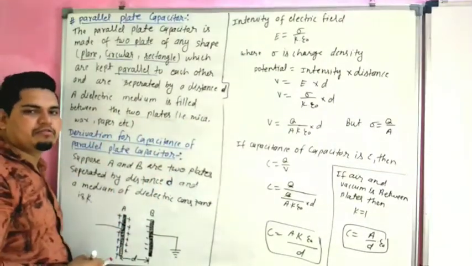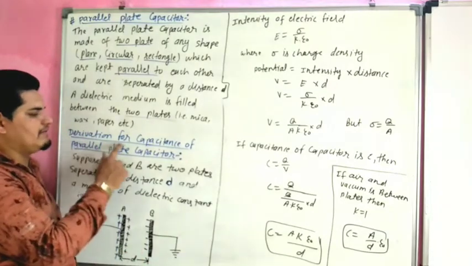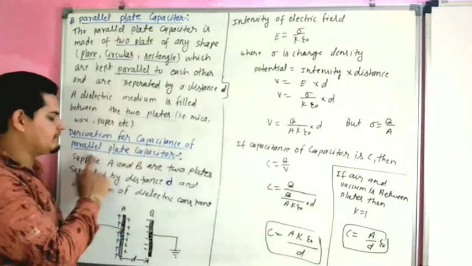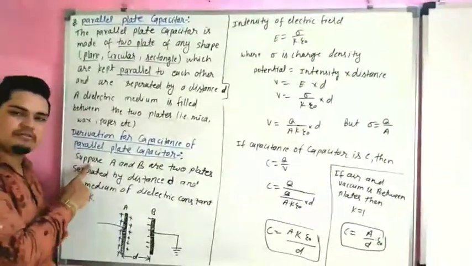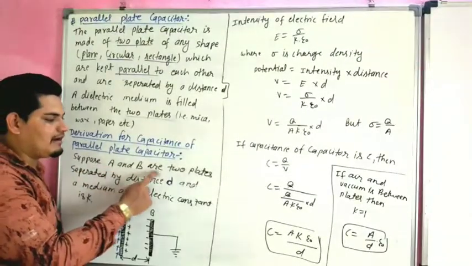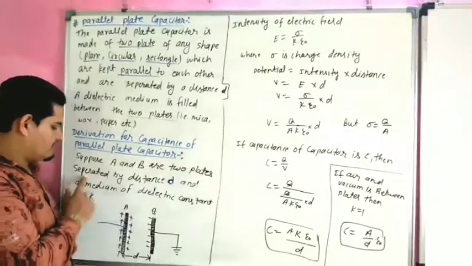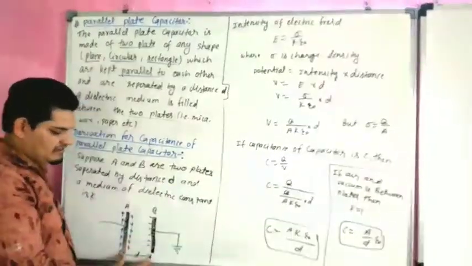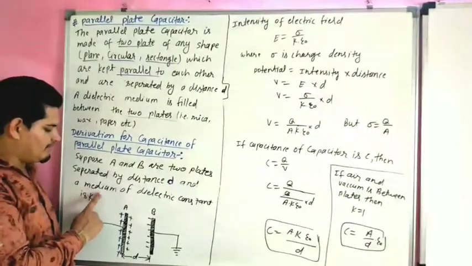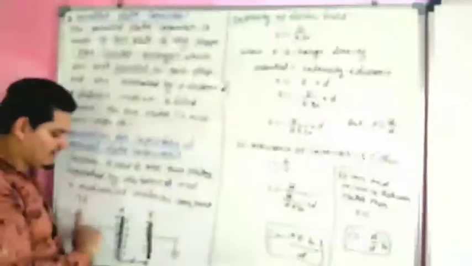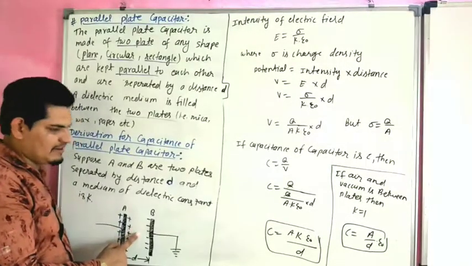So now we have to solve derivation of parallel plate capacitor. So derivation for capacitance of parallel plate capacitor. Suppose A and B are two plates separated by distance d. The distance between two plates is d and there is a medium of dielectric constant k.